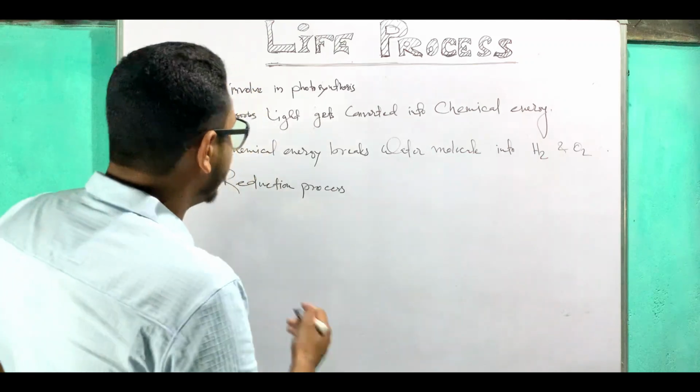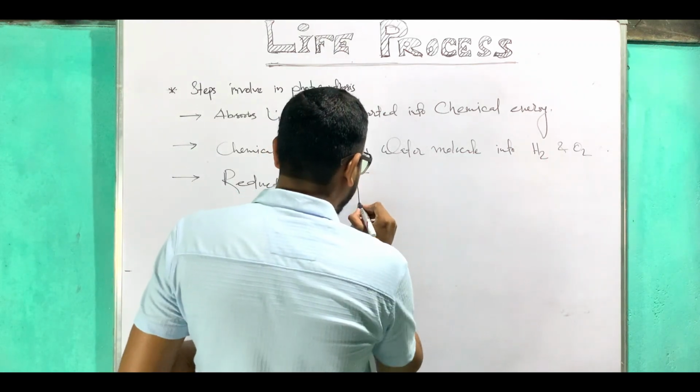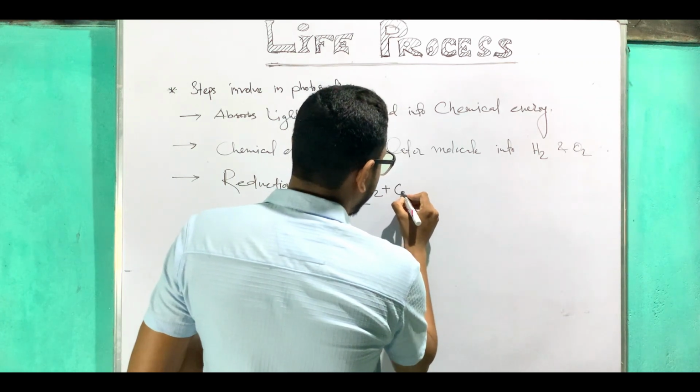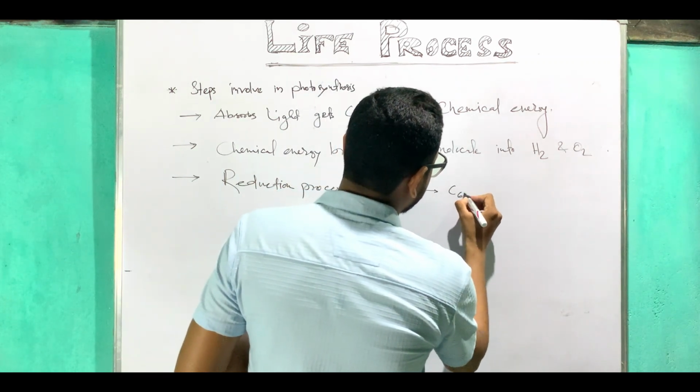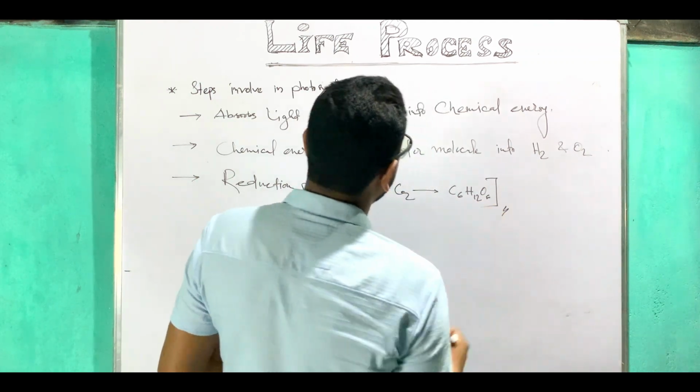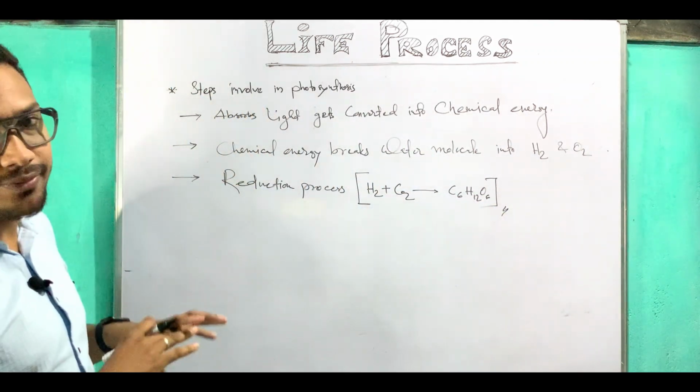So how the chemical reaction is involved here, just have a look. Here the chemical reaction will involve H2, and it will take carbon dioxide and prepare its own food, C6H12O6. So here the steps of photosynthesis are finished.